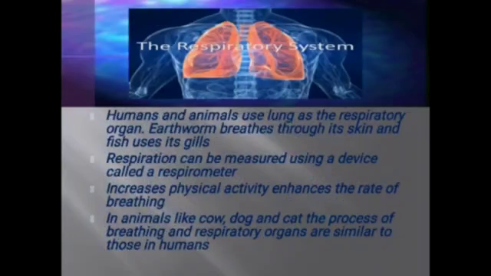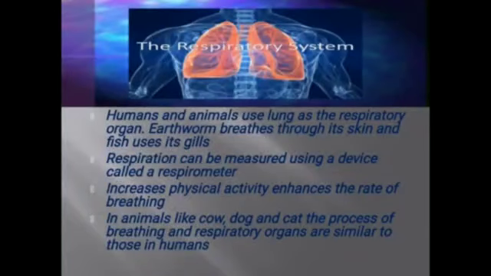Earthworm breathes through its skin and fish uses its gills. You know that humans and other animals use their lungs as the respiratory organ. So air which we inhale reaches from the nasal cavity through the trachea or windpipe to the lungs.